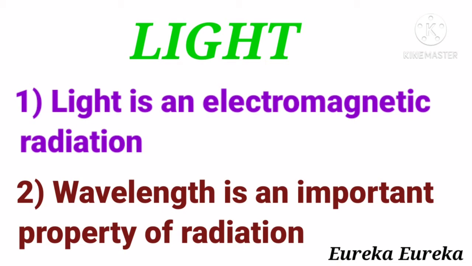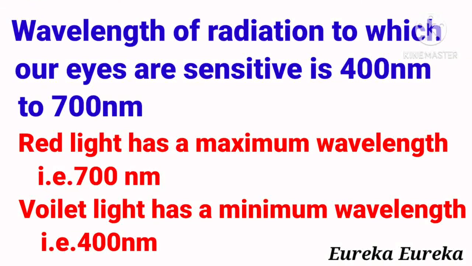of light. As you already know, light is an electromagnetic radiation, and therefore wavelength is an important property of radiation. The wavelength of radiation to which our eyes are sensitive is between 400 nanometers and 700 nanometers, and red light has the maximum wavelength, close to 700 nanometers, while violet light has the smallest wavelength, close to 400 nanometers.